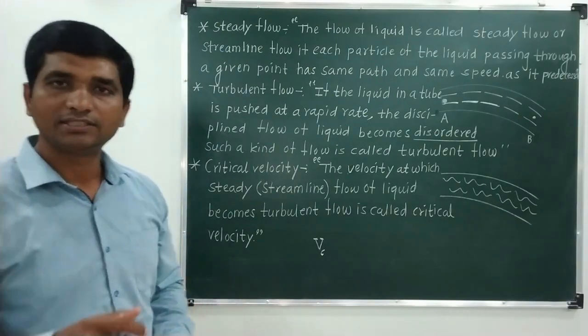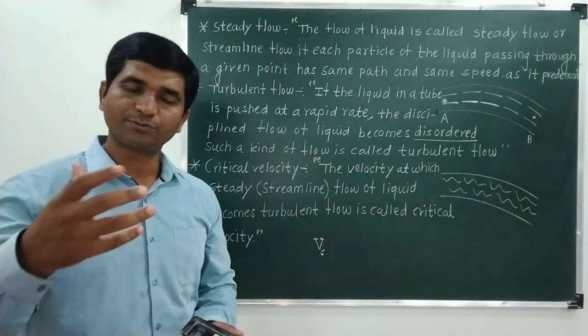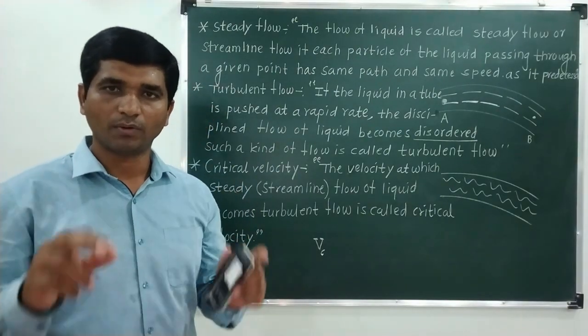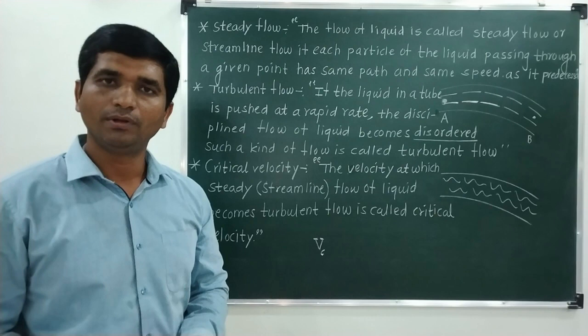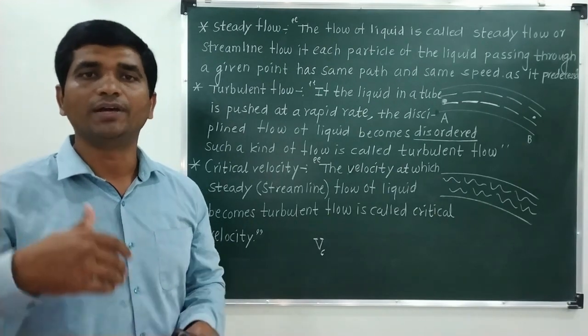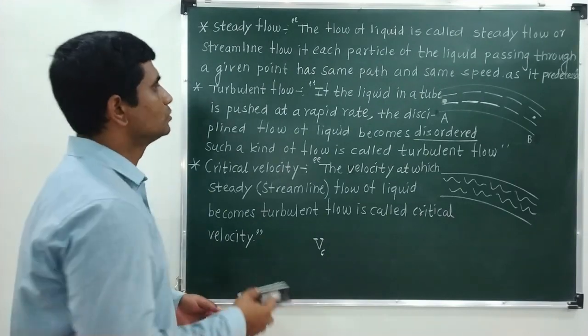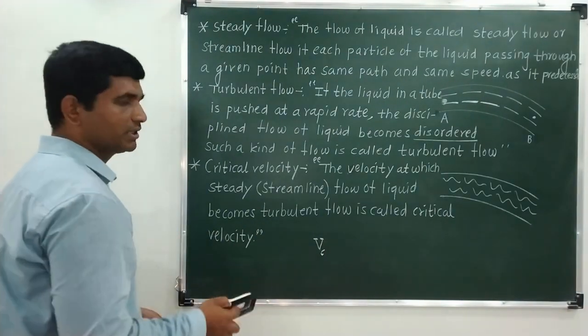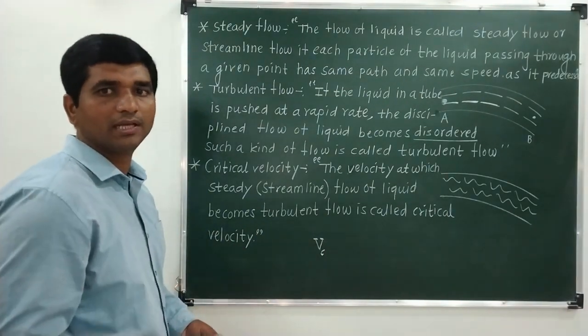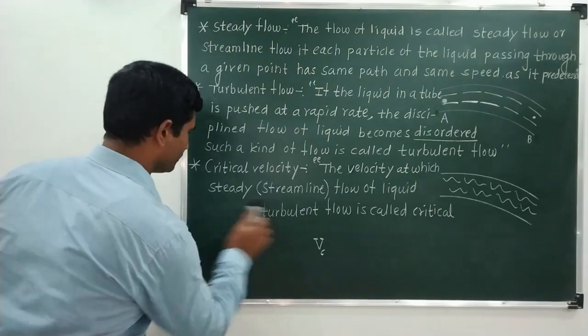It was the scientist Reynolds who had given his experimental outcomes in the form of one relation. That relation we will be deriving now, and we will verify that relation by using dimension analysis. Okay, so let us start with the new topic. Our next topic is nothing but the Reynolds number.